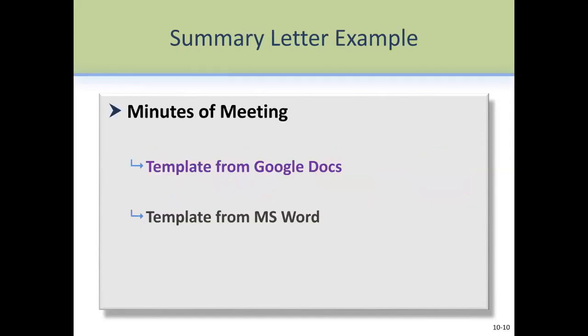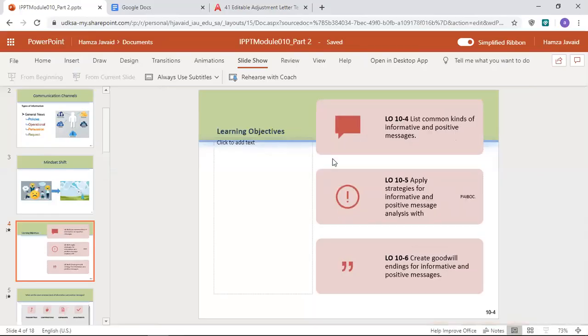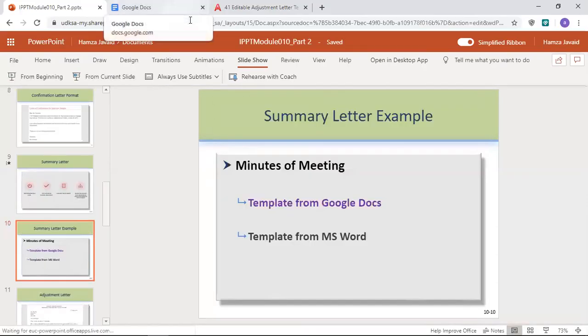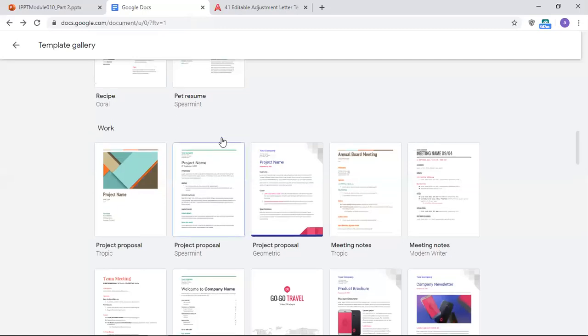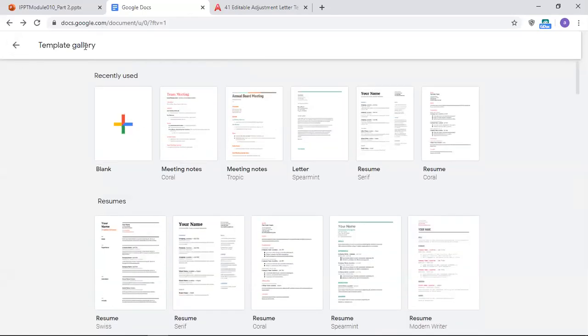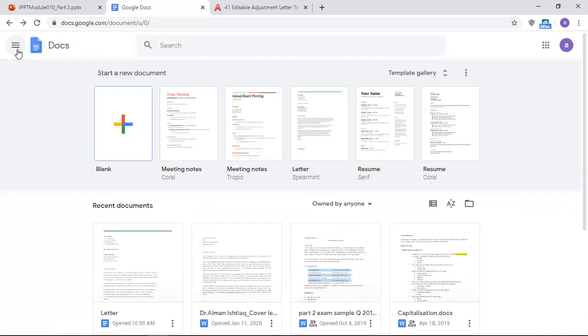However, there is another thing that we do in a summary. So minutes of meetings. There are lots of templates available for writing minutes of meeting in Google Docs and MS Word. Let me just jump into a few samples here. So over here, I have Google Docs, right? So let me just browse a little bit here.